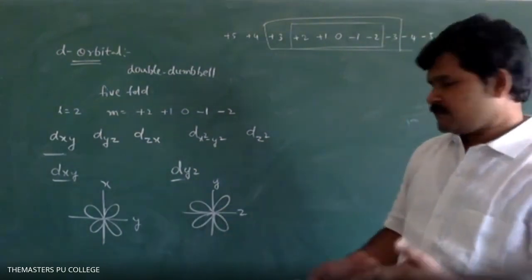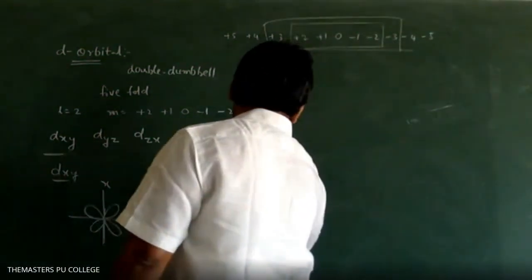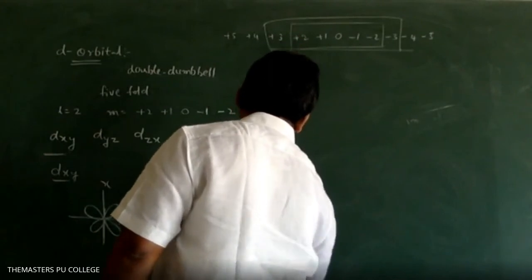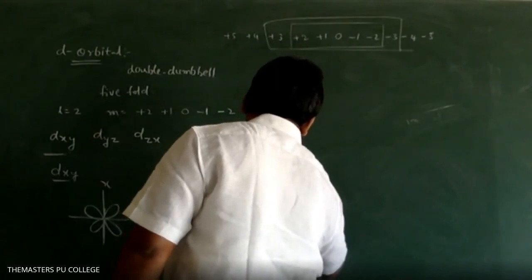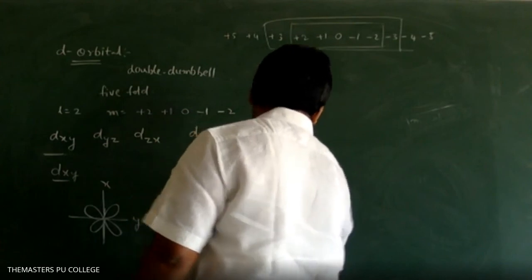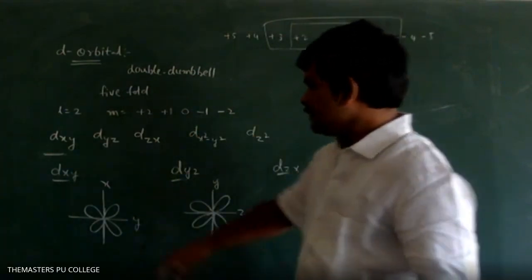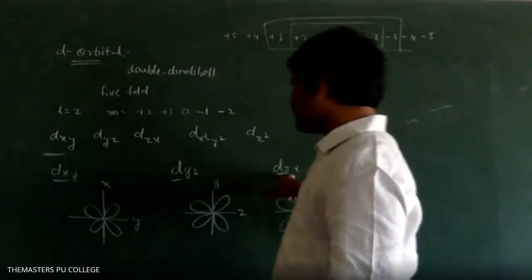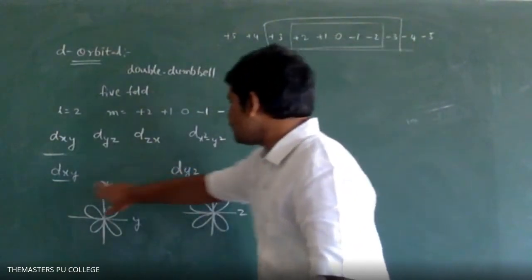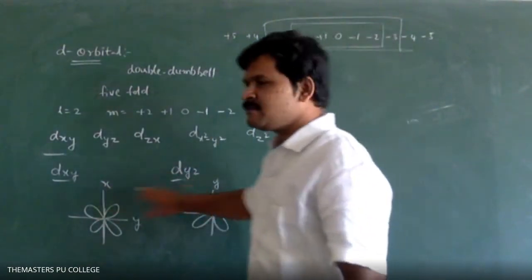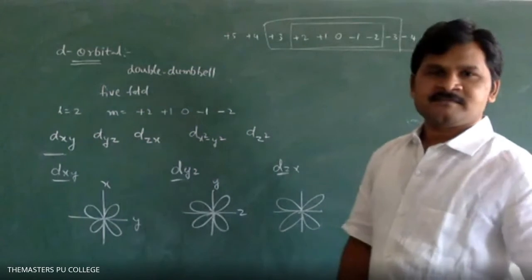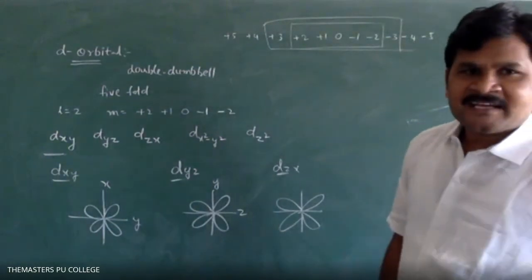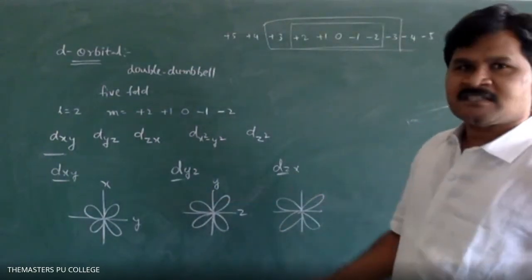Next, dzx. Now you can be clear. If you take xy, the other two are absent. If you take this one, these two are absent. If you take this one, these two are absent. Clear? Particularly I am taking one now, so that's why those two are absent.